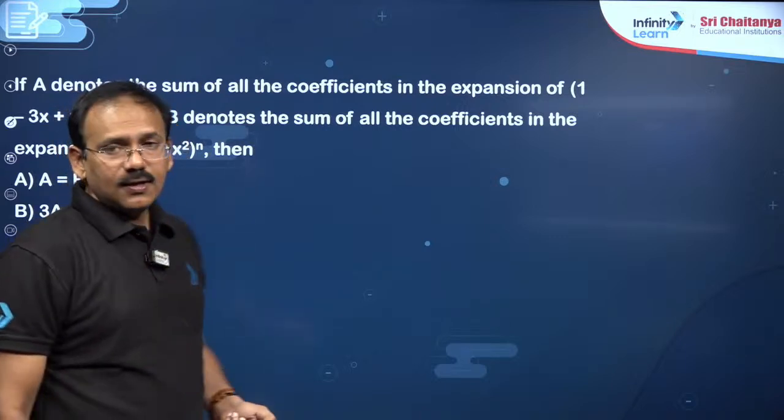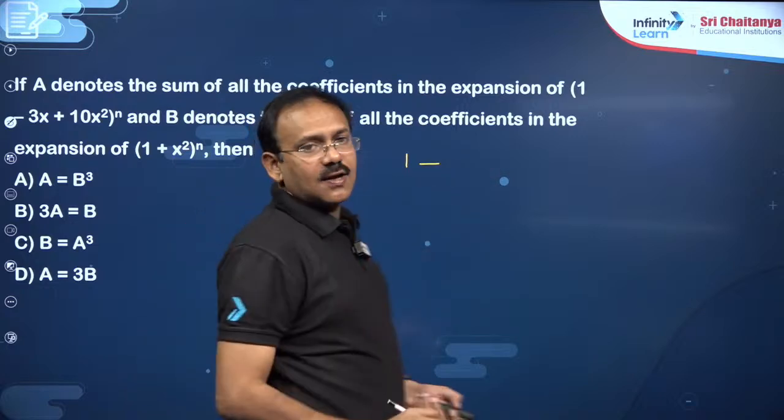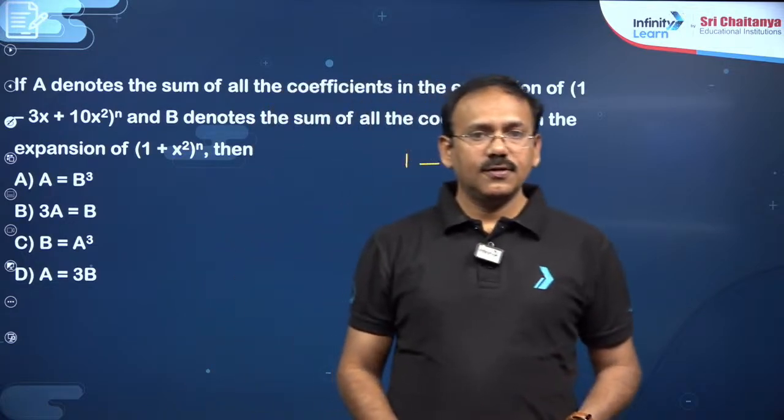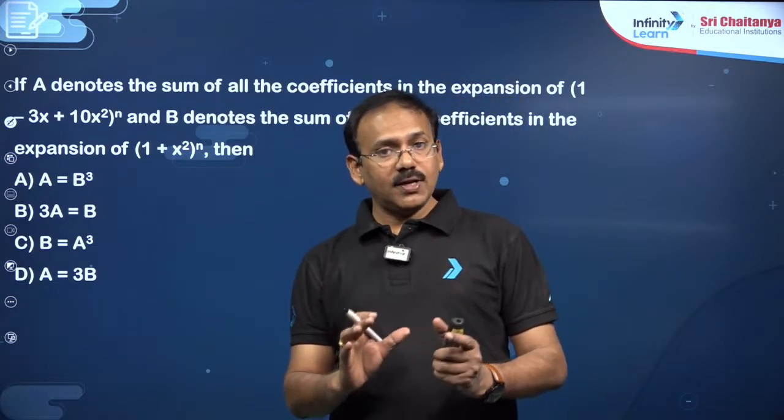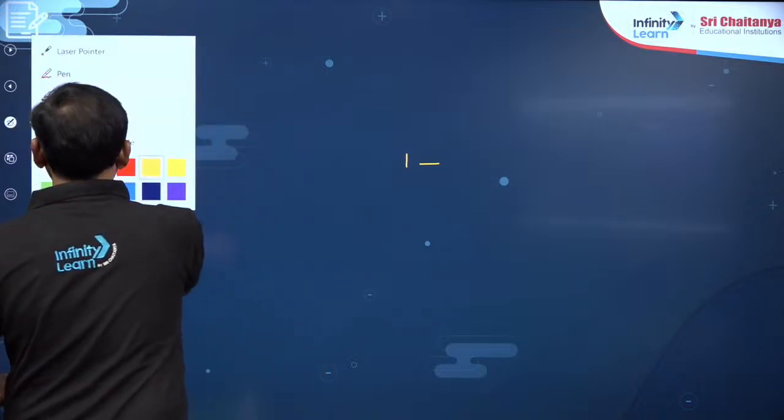Then you see, another one, here one expansion is given. We can say these are simple properties of binomial coefficients. You know, my dear friends, what are the simple properties of binomial coefficients?